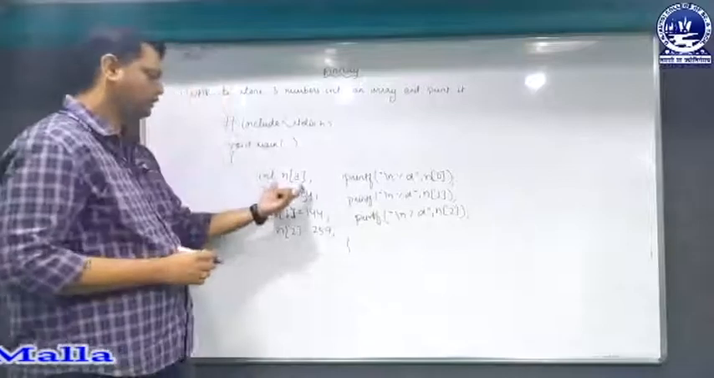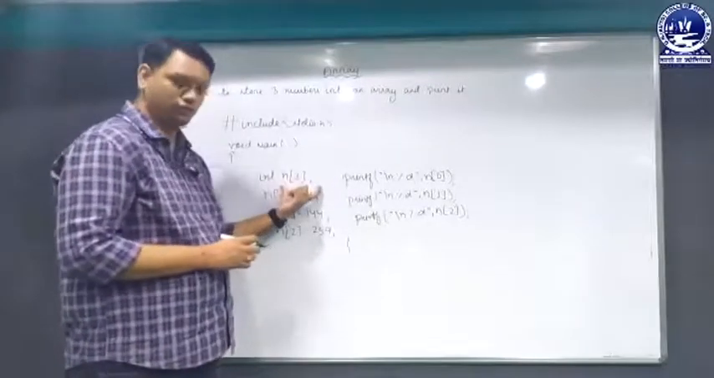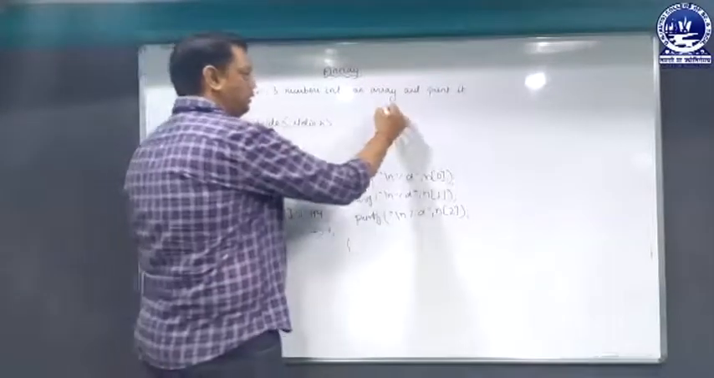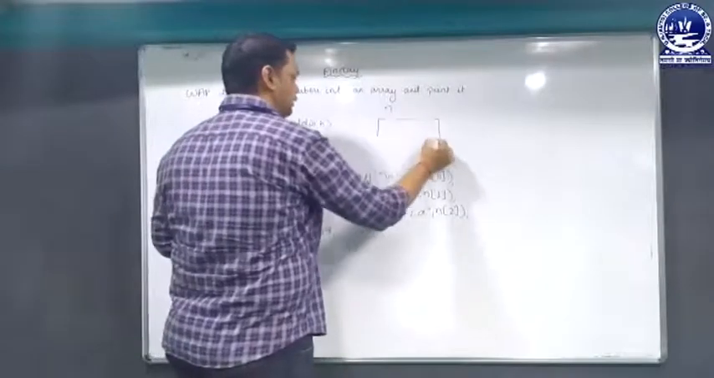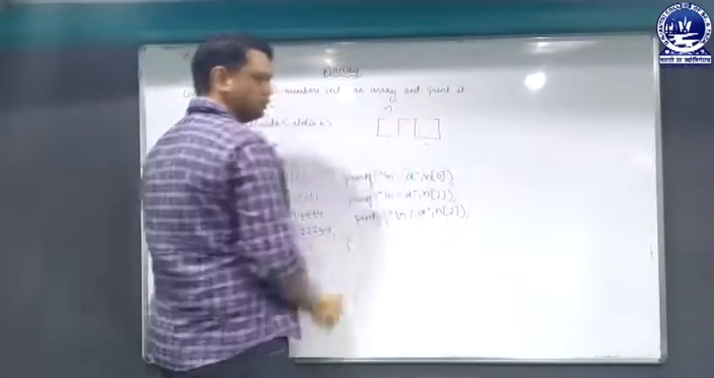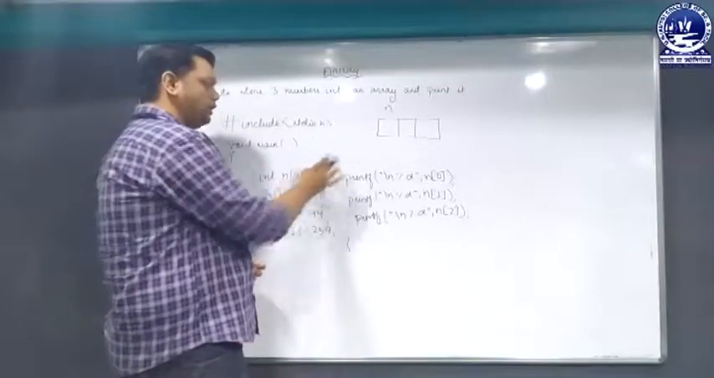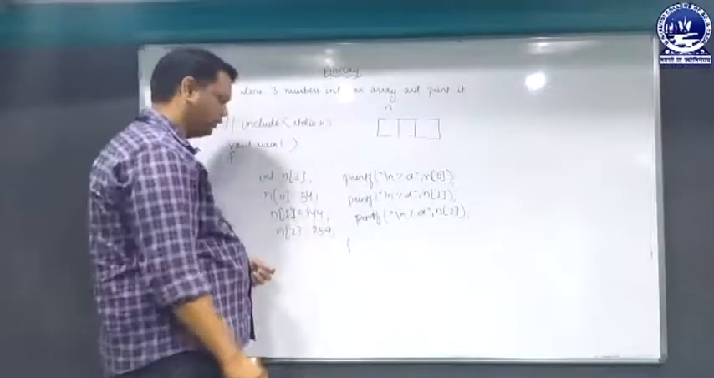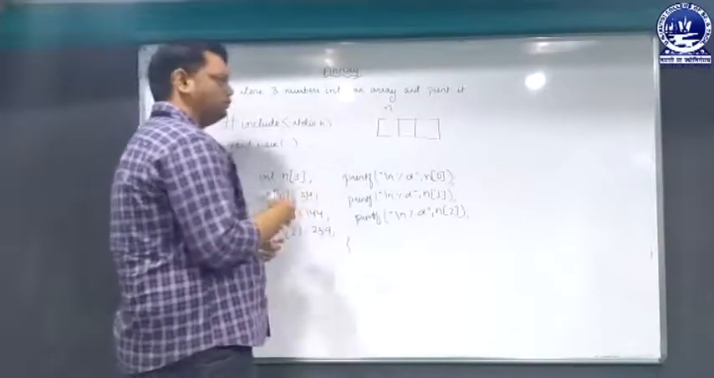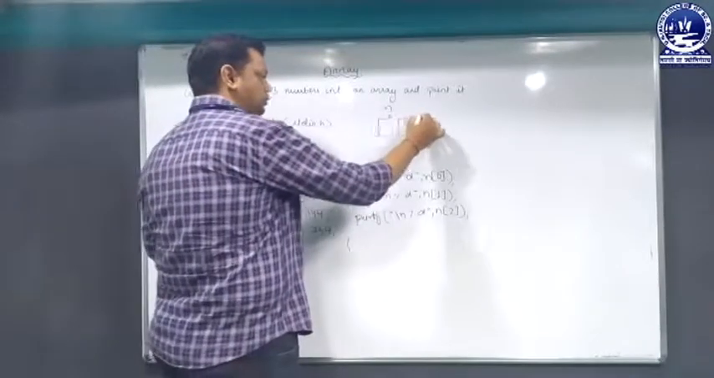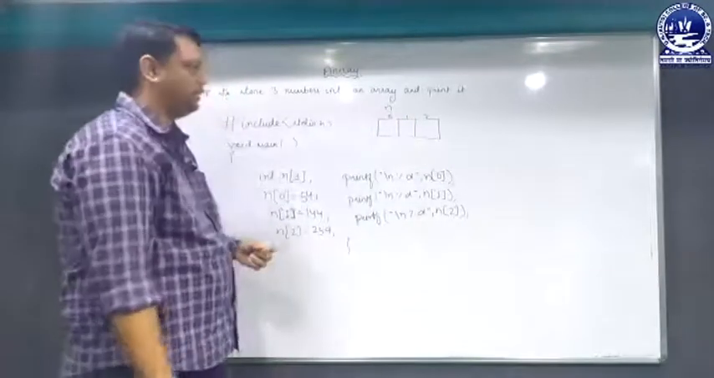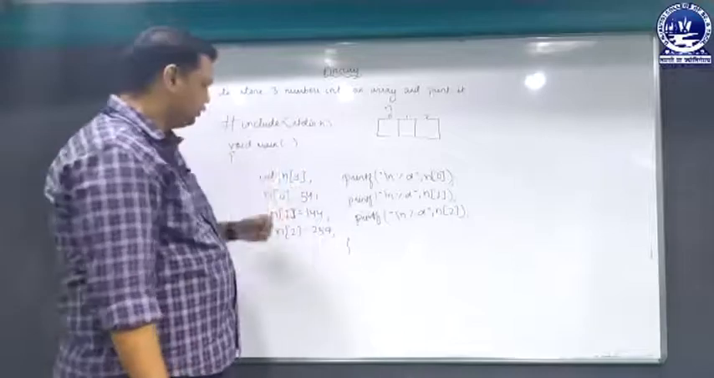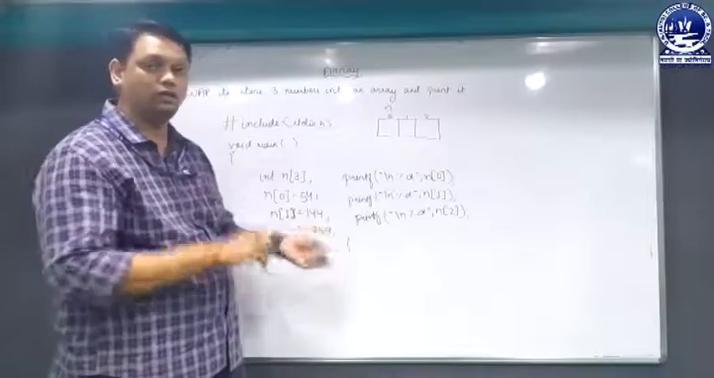Here you can see I have written int n of 3. That means n will be the name of the array having 3 memory blocks. It will store 3 continuous memory blocks in the memory, and as per the rule of the array, the index starts from 0. So we have the indexes as 0, 1 and 2. We have to store the numbers according to the indexes.